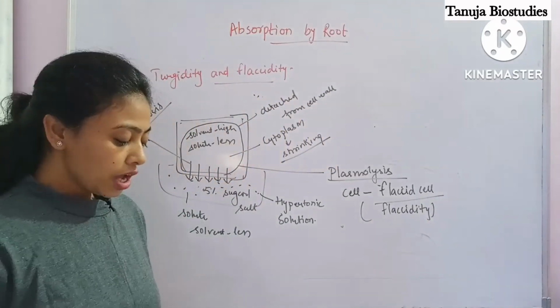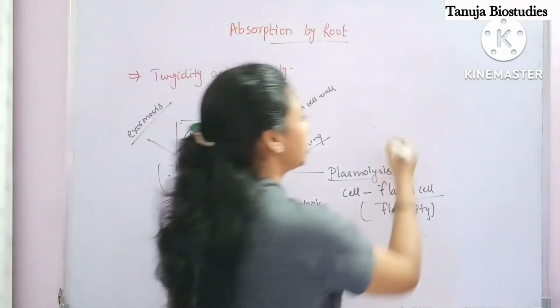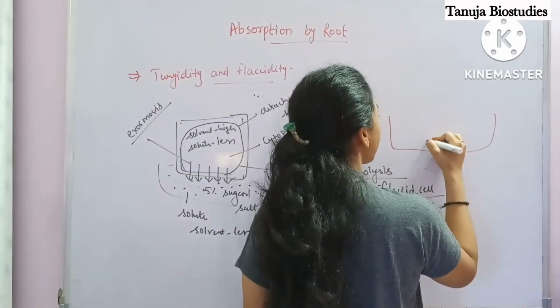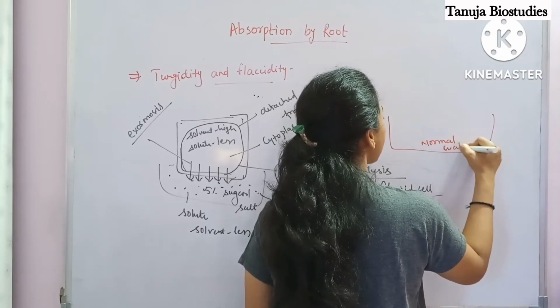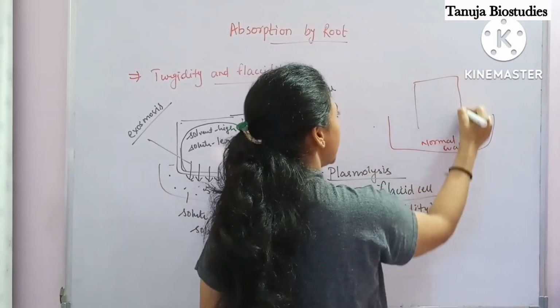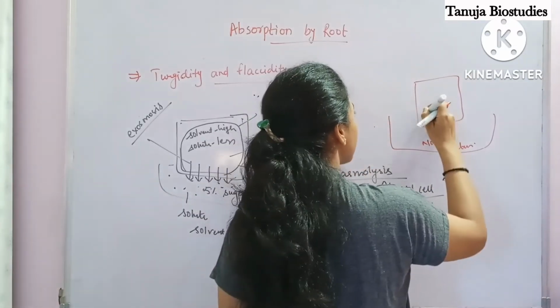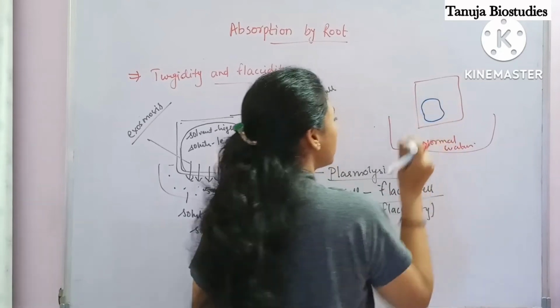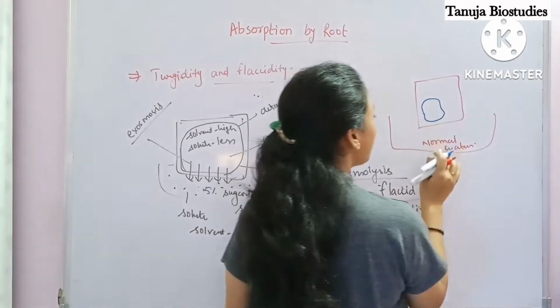Flaccidity. Now if we put this cell back into normal water, which contains a large amount of water. So this is the cell, and the cytoplasm has been shrunken and placed at one corner. Now what will happen?